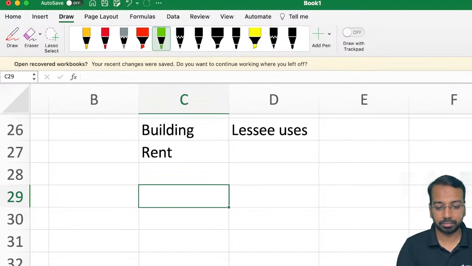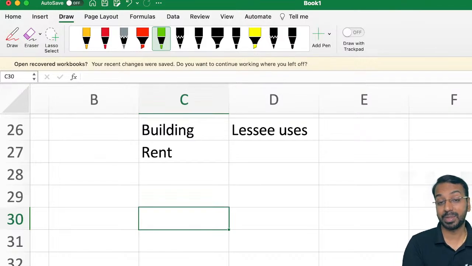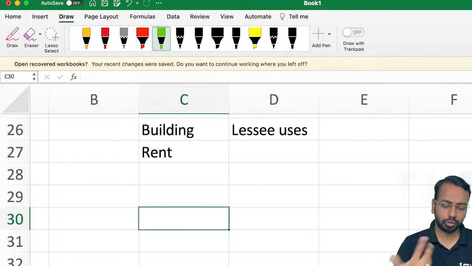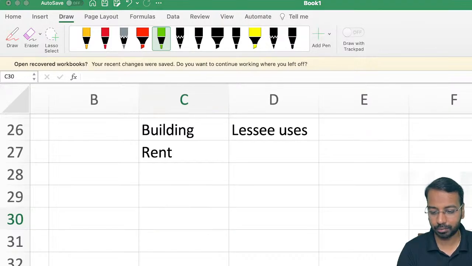Okay. Now two things here. Those of you who have learned accounting standard 19, most of the things you have covered there, but there are specific aspects which you have not covered in 19. So you have to forget what you have learned in 19. Concepts you can retain, but the way to account for it, you have to forget what you have learned in accounting standard 19. Those of you who have already done Ind AS 116, for you it will be more like a revision. Now when it comes to the accounting aspect of leases,